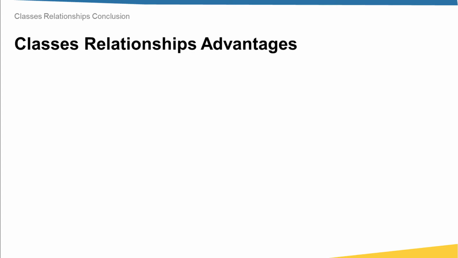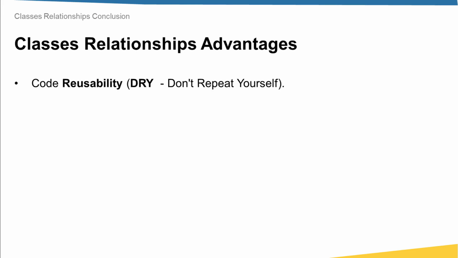Now, after we have understood all the details related to classes relationships, let's talk about their advantages. Number one, DRY, or code reusability. What I mean by DRY is don't repeat yourself. This is what we are doing when we implement a relationship like inheritance, because in the end we are reusing the code which is available in the parent classes. Usually, when we have the code reusability feature, in the end I'll have higher code maintainability.